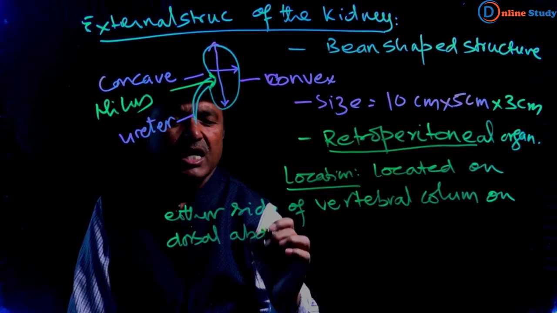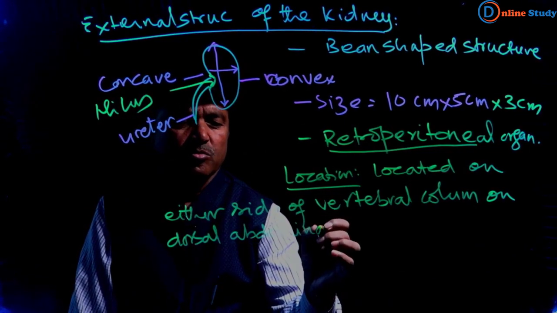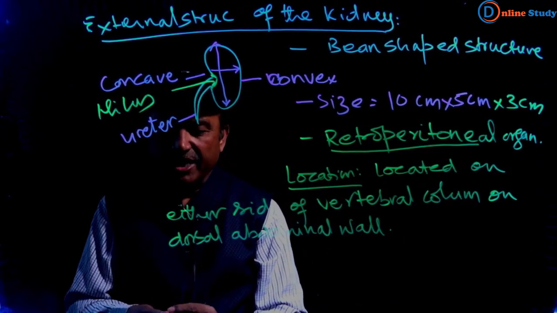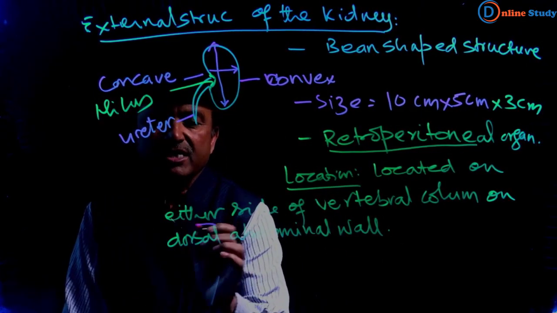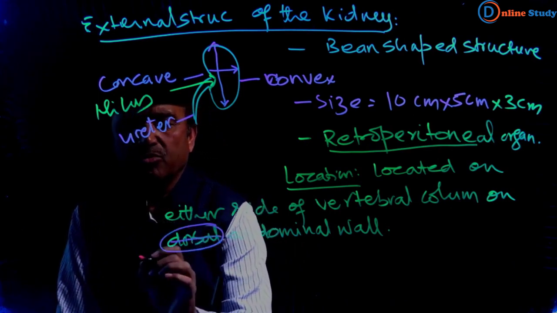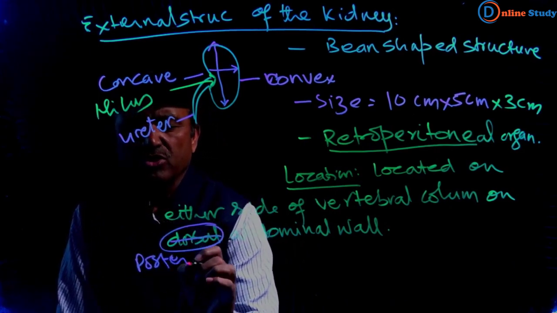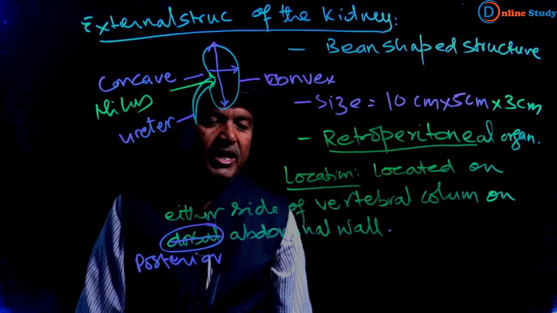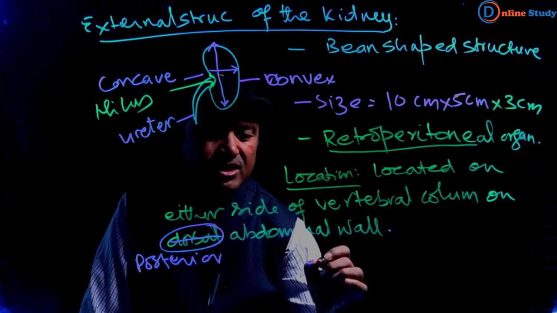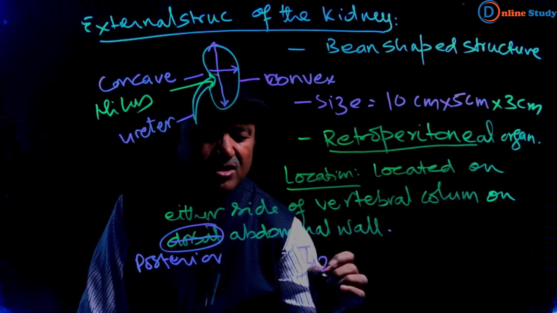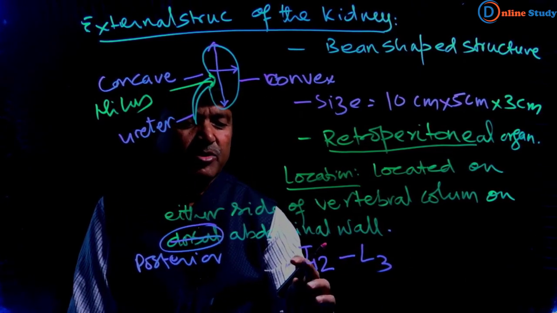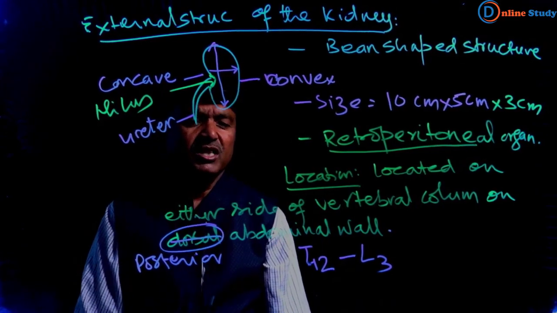Dorsal abdominal wall, or better we can say the posterior abdominal wall. It is located in between T12 to L3.